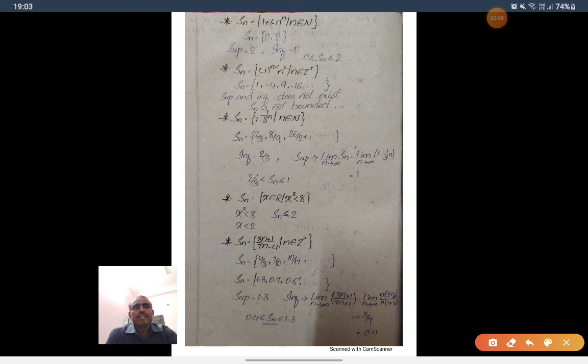Now write 1 minus 1 by 3 power n. For n is equal to 1, we get 2 by 3. The terms of the sequence are 2 by 3, 8 by 9, 26 by 27 and so on. 2 by 3 is the least number, so the infimum is 2 by 3. To find the upper bound, take n tends to infinity and find the limit. Then we get 1. So 1 is the supremum. It is a bounded sequence.